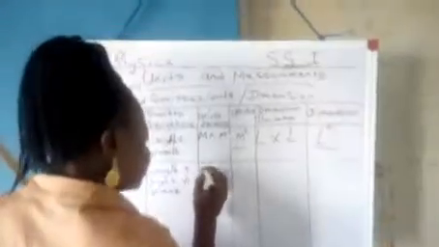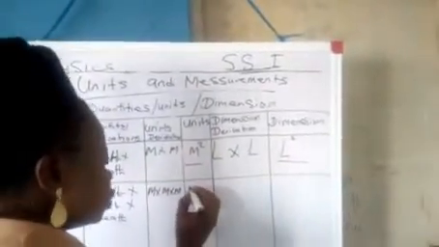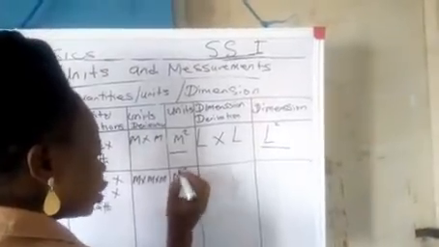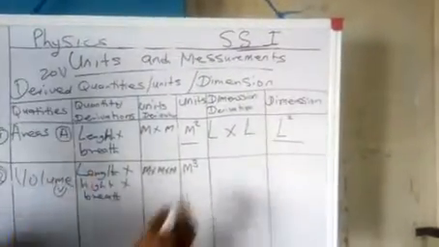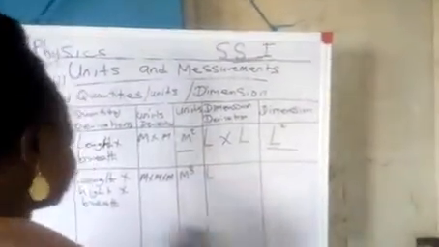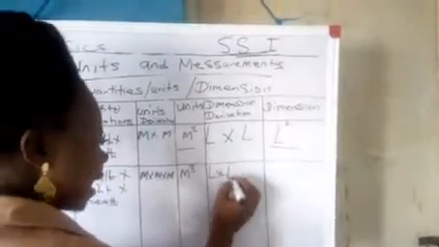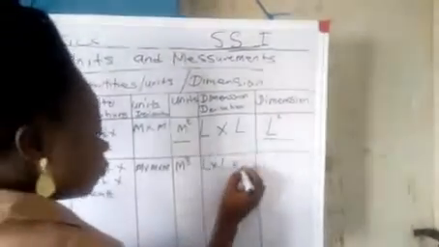All of them are length. And the unit is meters times meters times meters. So the unit is meter cube.